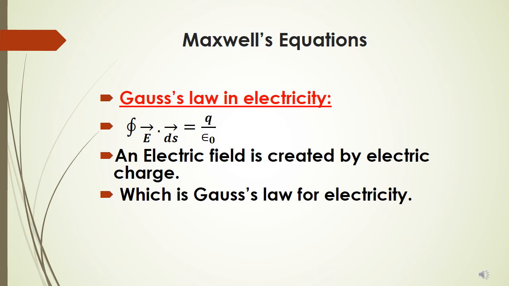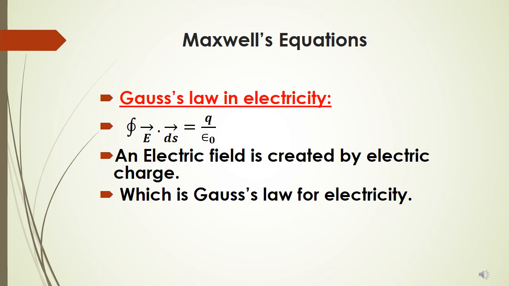The first Maxwell equation is Gauss theorem in electricity, which is closed integral E dot dS equals q upon epsilon naught. This fundamental relation says that wherever there is charge q, there will be an electric field, and wherever there is an electric field, it cannot exist without charge.